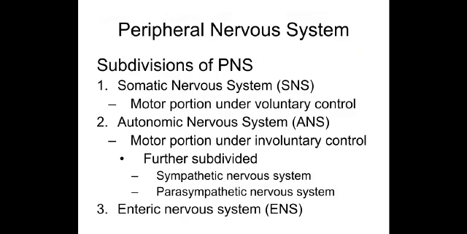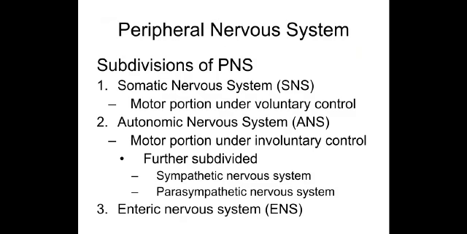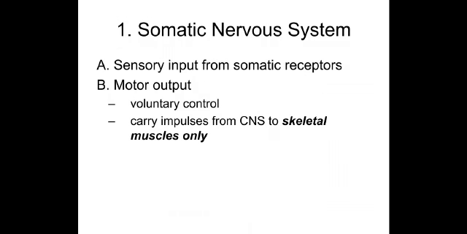The peripheral nervous system is divided into the somatic nervous system, which is the motor portion under voluntary control, the autonomic nervous system, which is under involuntary control and is further divided into sympathetic and parasympathetic, and the enteric nervous system, which is mainly in the GIT.